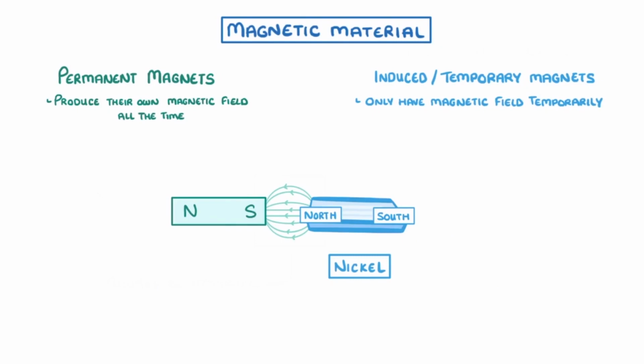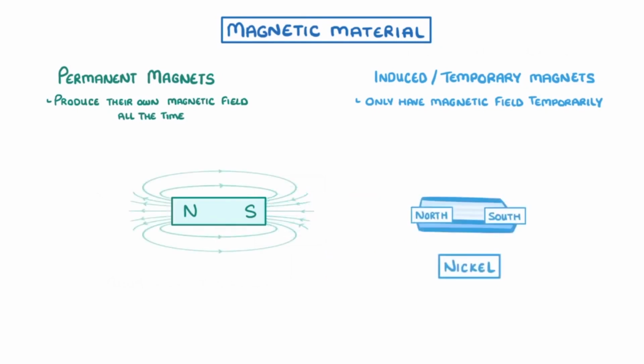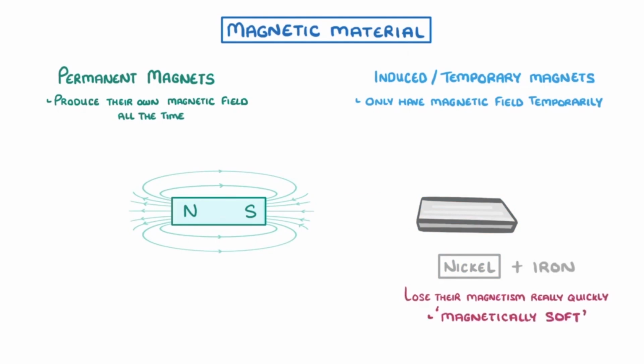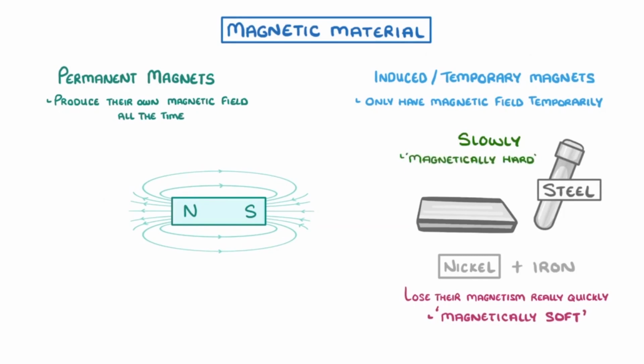If we then remove the induced magnet from the magnetic field, though, then it will lose its magnetism. Some magnetic materials, like nickel and iron, lose their magnetism really quickly, and we call these magnetically soft materials. Others, though, like steel, lose it more slowly, and we call these ones magnetically hard materials. Anyway,